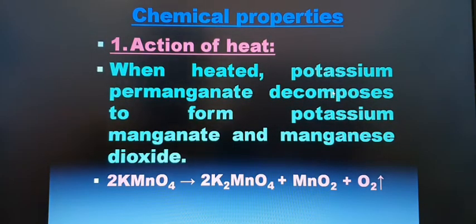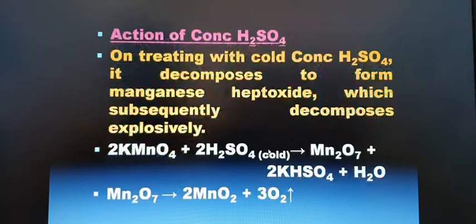Chemical properties, action of heat. When heated, potassium permanganate decomposes to form potassium manganate and manganese dioxide with the liberation of oxygen. KMnO4 on heating gives potassium manganate K2MnO4, MnO2, and O2 gas is liberated. I will explain this reaction in detail.